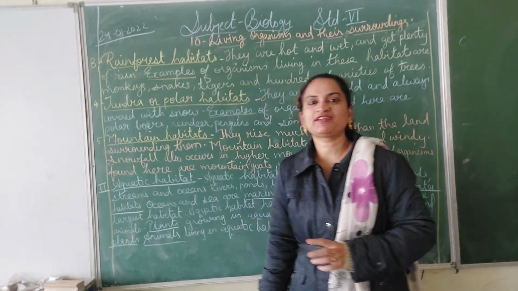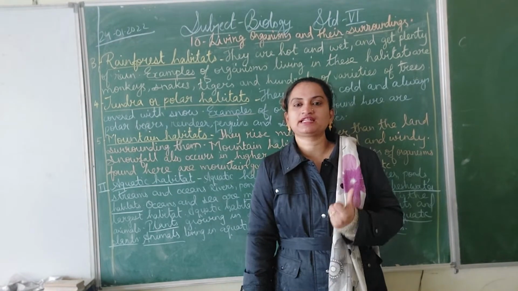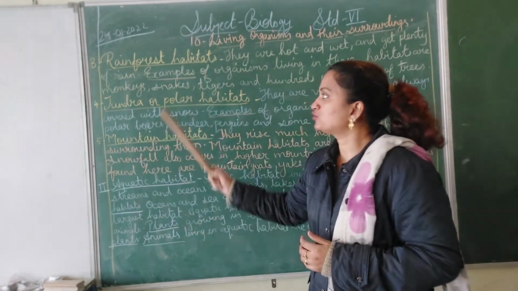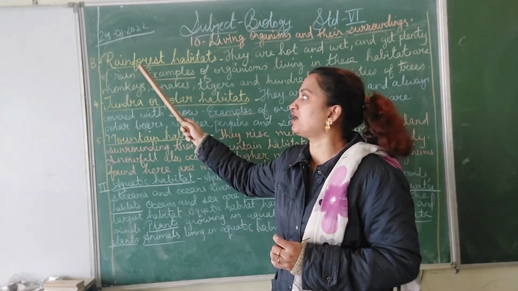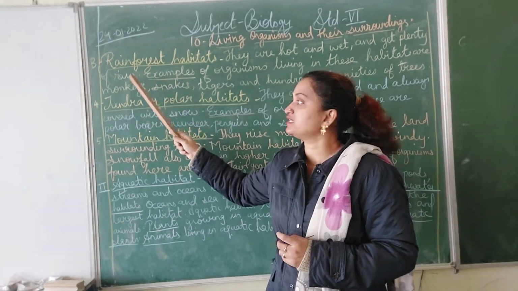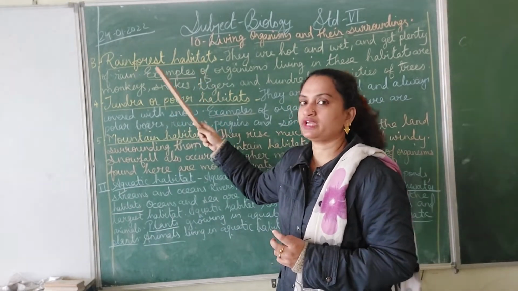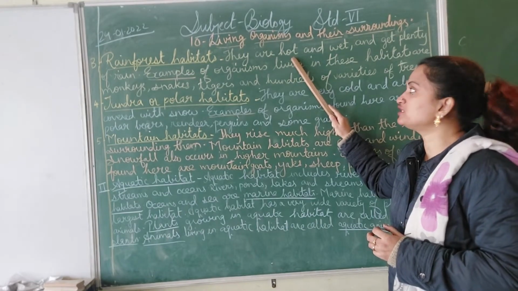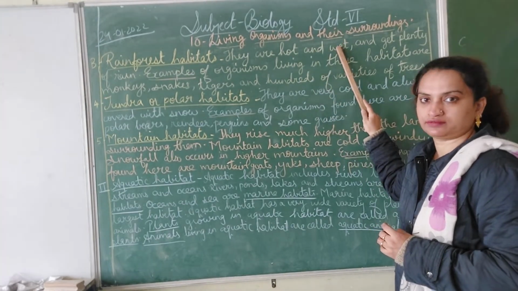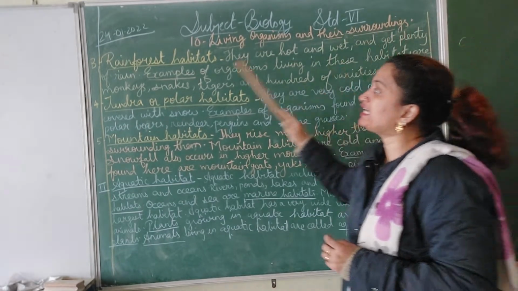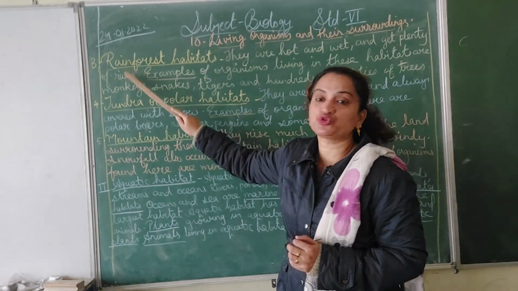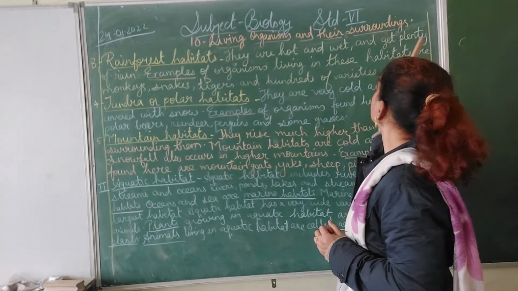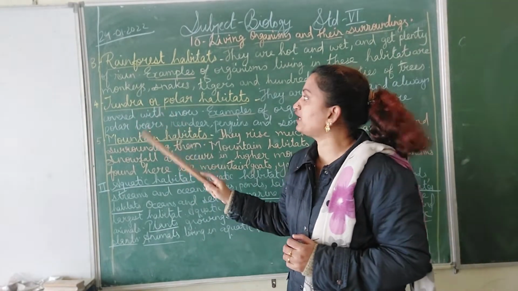In the terrestrial habitat, we have studied the desert habitat and the grassland habitat. Now, there are many different kinds also. Let's proceed further. The third type of terrestrial habitat, after the desert and the grassland habitat, is the rainforest habitat. The temperature there is hot and it's wet, and they get plenty of rain.